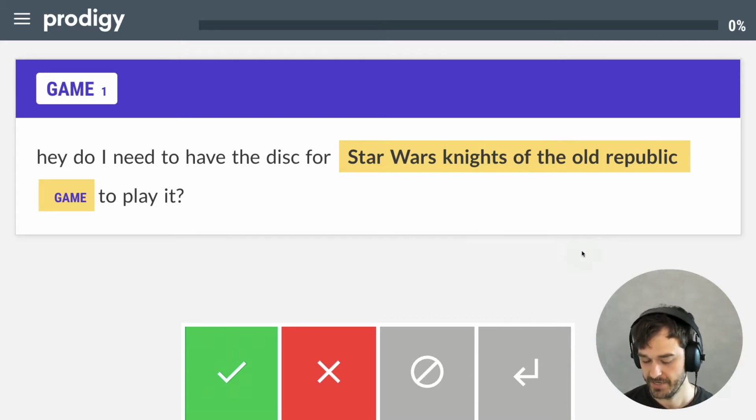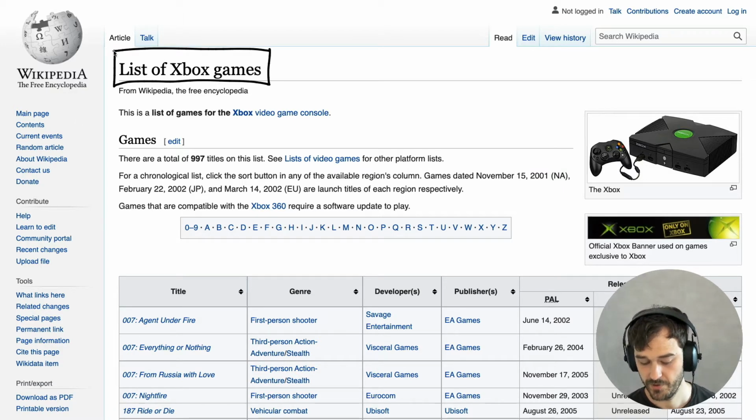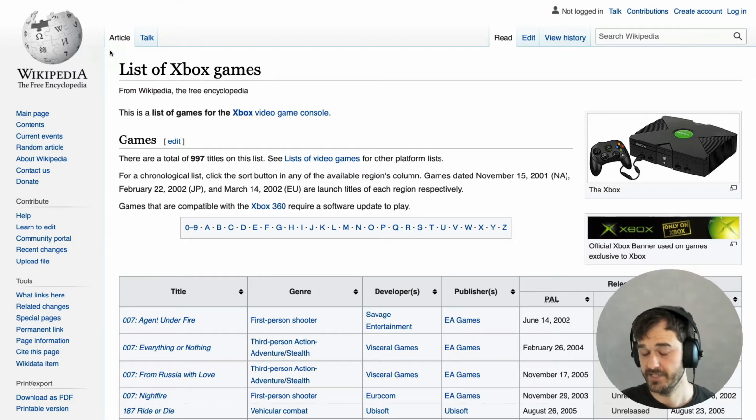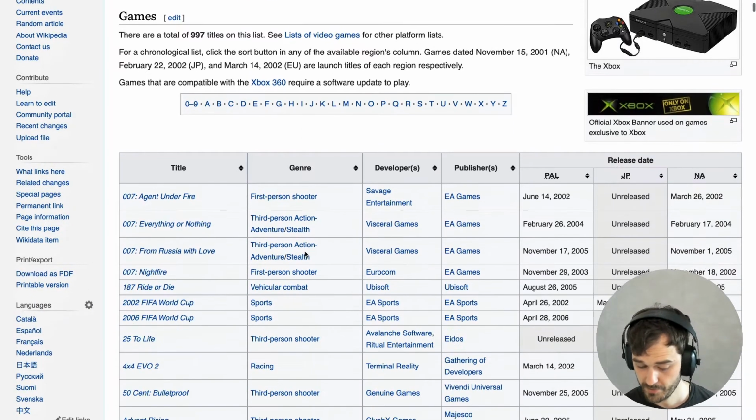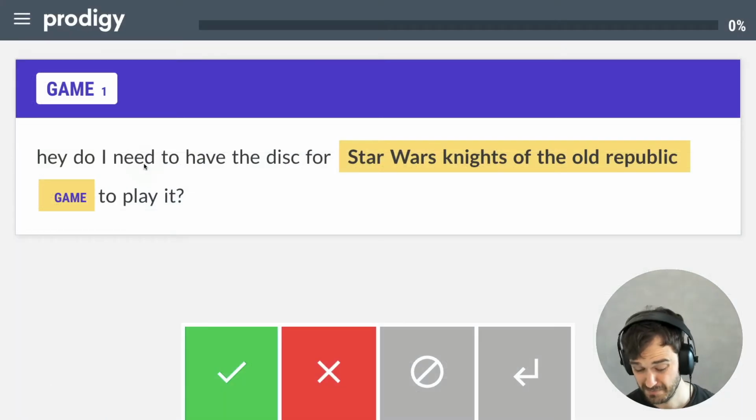So the next question then is, how might we be able to pre-highlight this? There's a couple of things that we could do. One thing that we could do is we could maybe check for all the known video games out there. You could, for example, go to Wikipedia, and there you will find long lists of video games that were once on Xbox, Xbox 360, etc. And what we could just go ahead and do is make a copy of all the titles shown here and check if those substrings appear in our text. And to some extent that could maybe work.